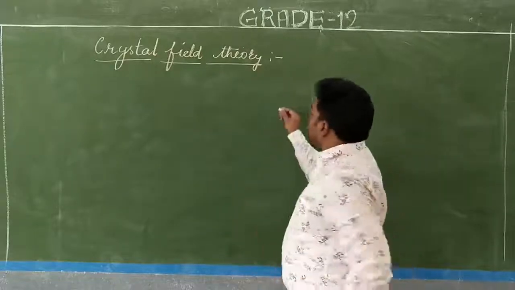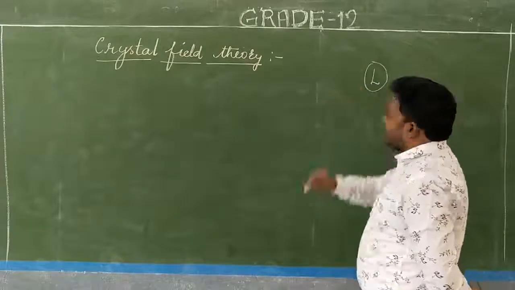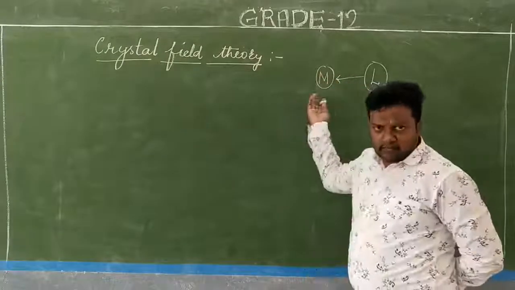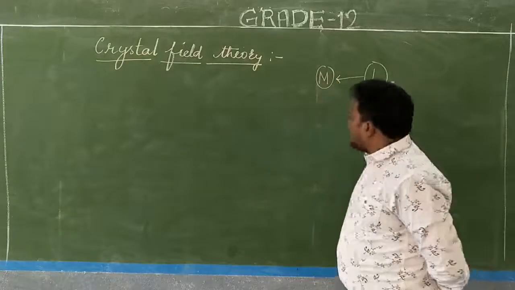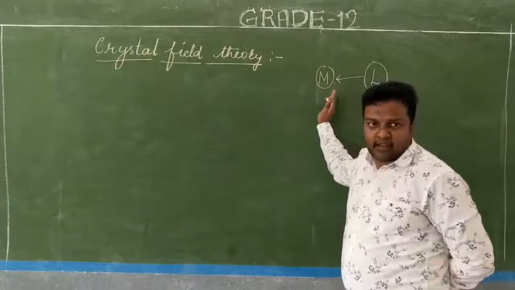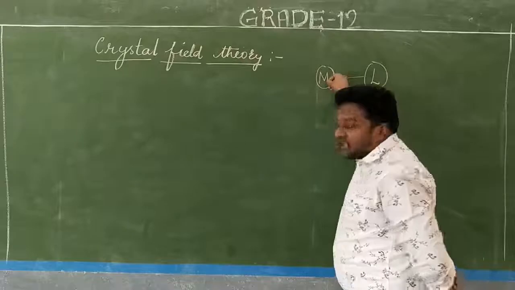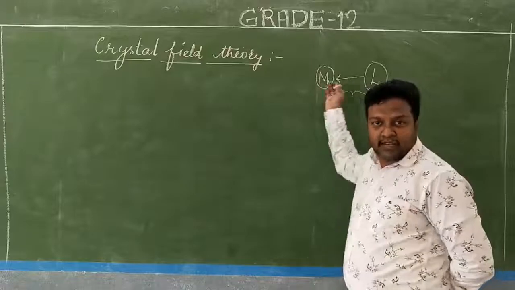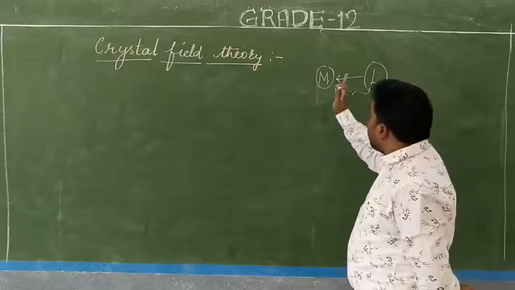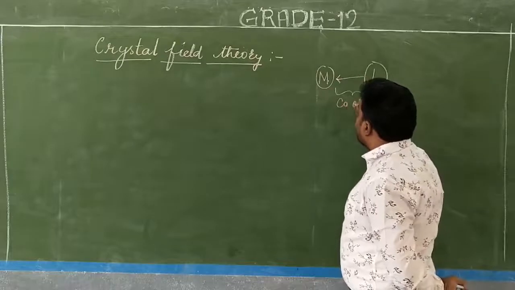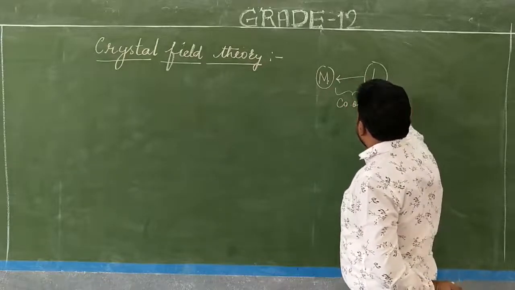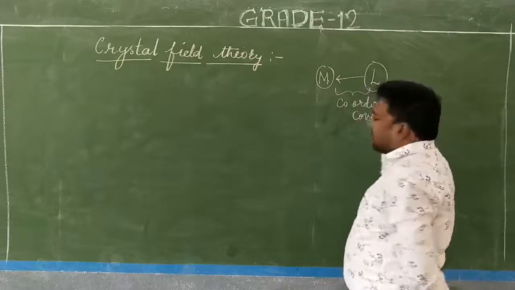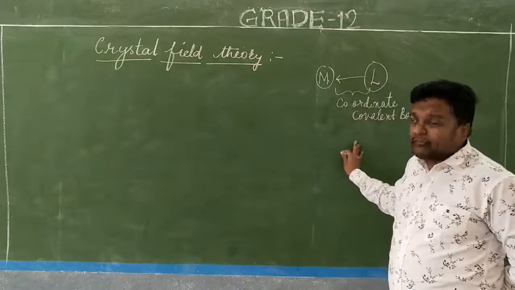Say for example, you take a ligand. The ligands will be donating the electron pair to the central metal atom or ion. That's what we have been studying in this chapter. When the ligands donate the electrons to the central metal atom or ion, a bond forms. There exists a bond; only then can it give rise to the formation of a complex. That bond is called the coordinate covalent bond. So this is the main postulate of valence bond theory.